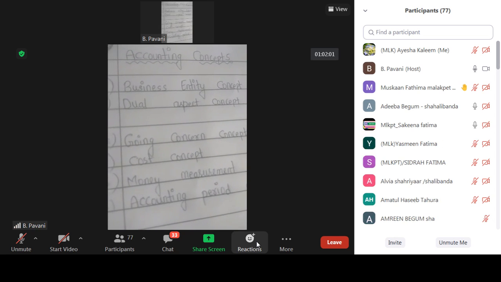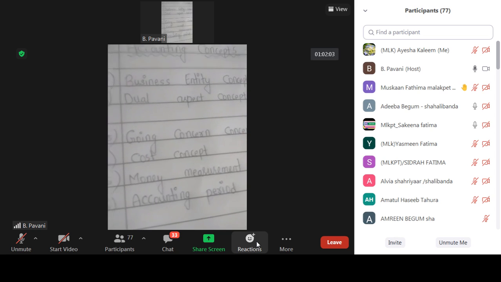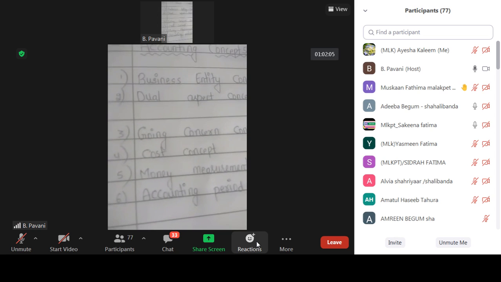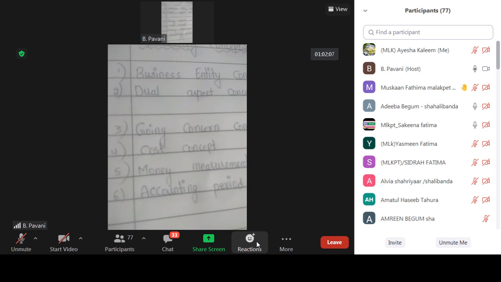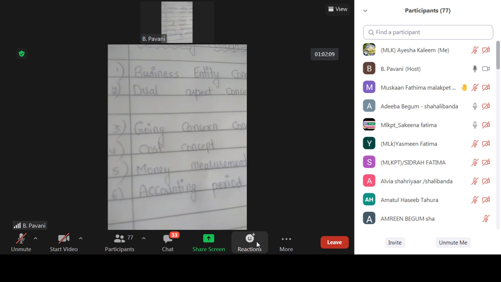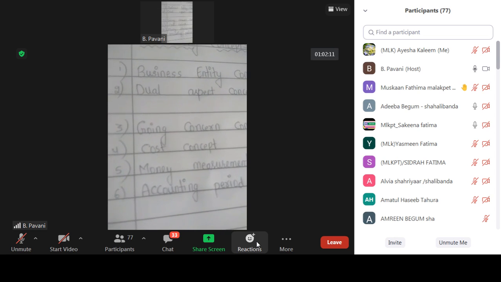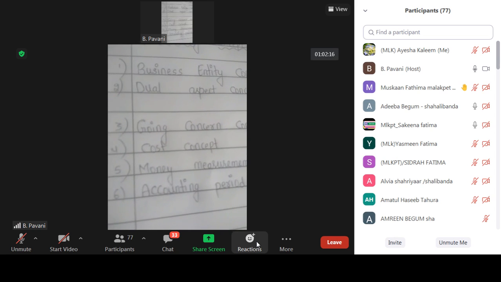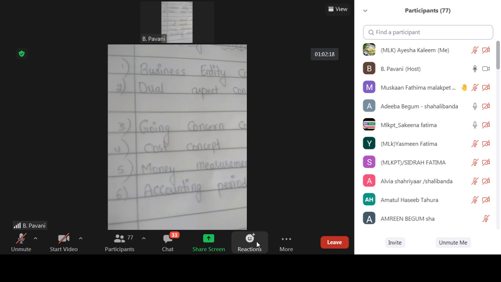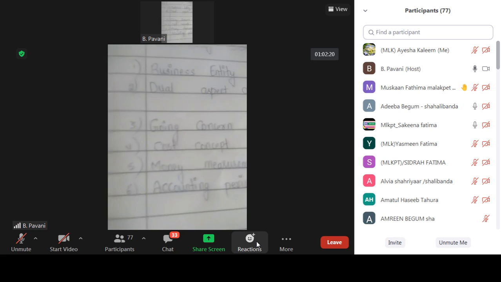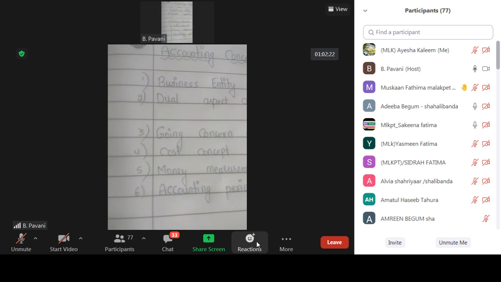Generally, whenever people do business, they maintain the accounts as per the business, not as per the proprietor. Whatever expenses or incomes they get for the business, only that they record. If the proprietor is using anything, that record they will not make in the accounts.